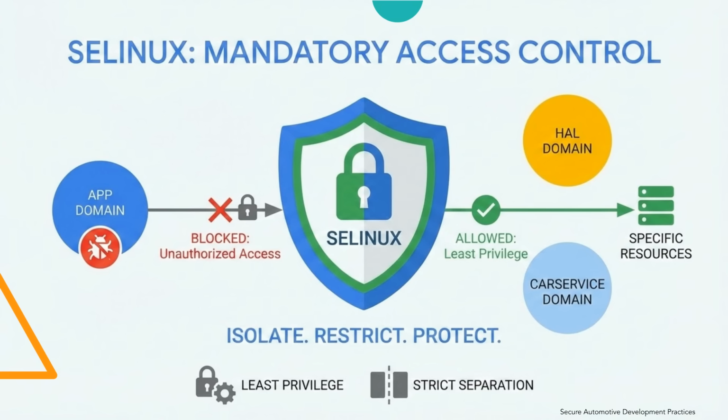Policies must be designed with least privilege and strict separation. For example, a HAL service should not access unrelated system files. Weak SE-Linux policies can allow lateral movement across system components. Proper policy design acts as the last line of defense in Android automotive systems.